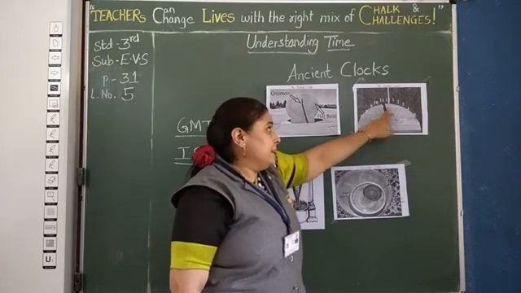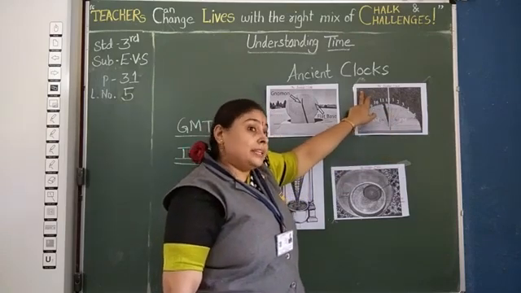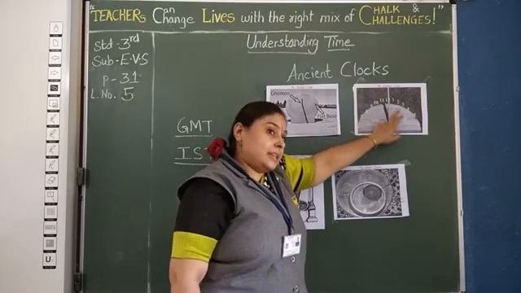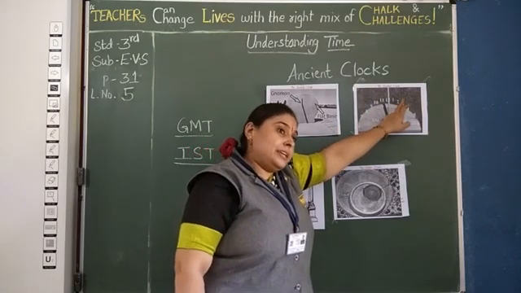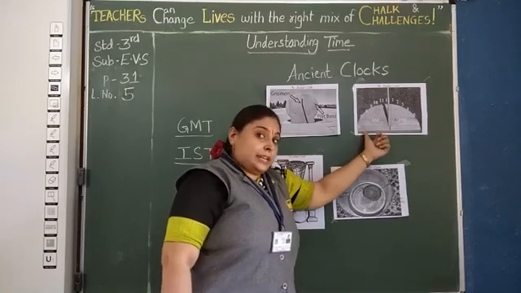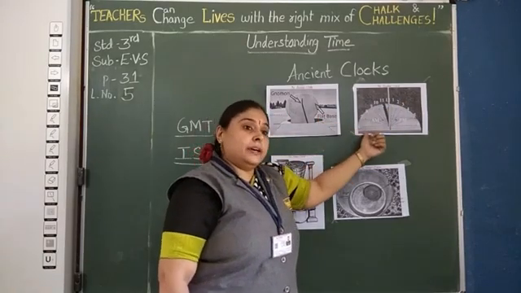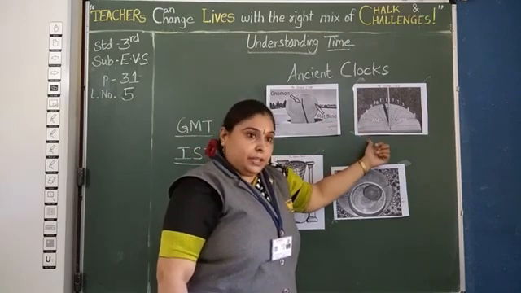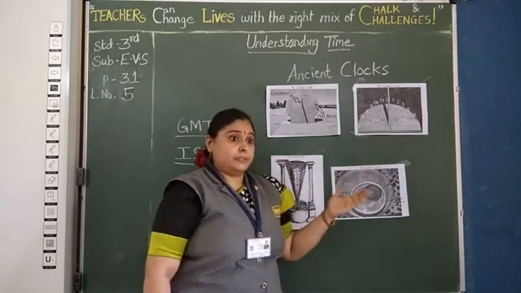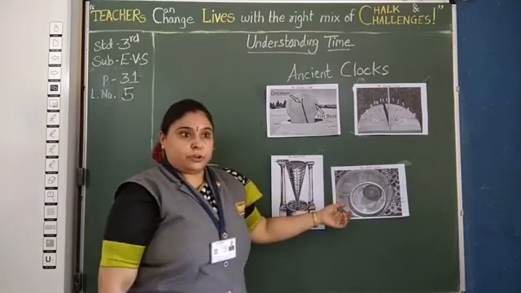Clear? See it. If the sun rises here, then the shadow will fall this side. If the sun rises from this side, the shadow will fall this side. I already informed you. This is the way the sundial worked in ancient times. Understood? Now next after that comes the water clock.